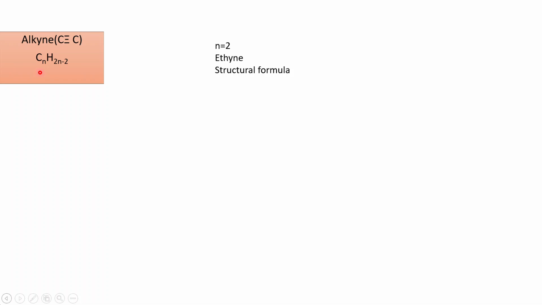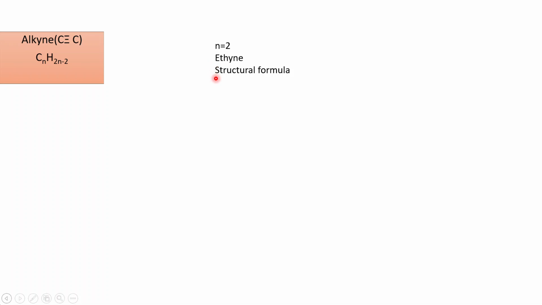Therefore, n equals 2. When n equals 2, the prefix of the alkyne will be ETH. Since it is an alkyne, it will end with YNE. Therefore, for n equals 2, the name of the alkyne is ethyne.